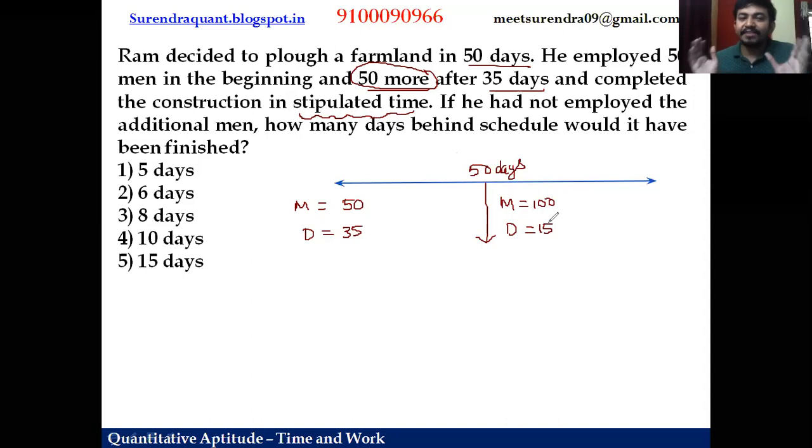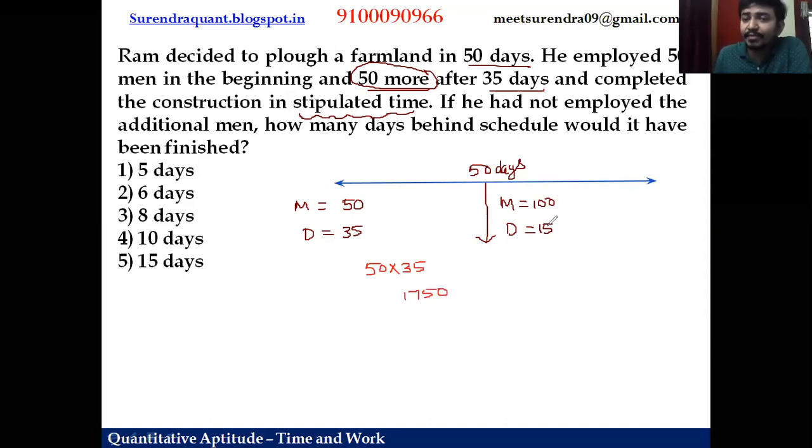So that they finish 35 plus 15 in 50 days' time. Now let us consider what is the total work. So the total work is what? 50 into 35 is the work. 35 into 5 is 175, right? Into 10, 1750.